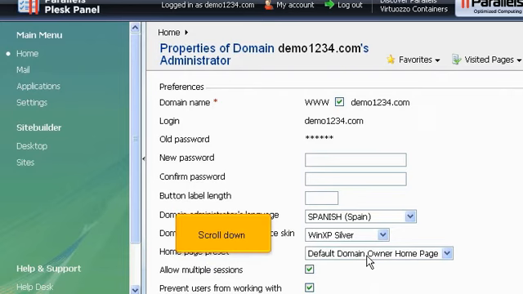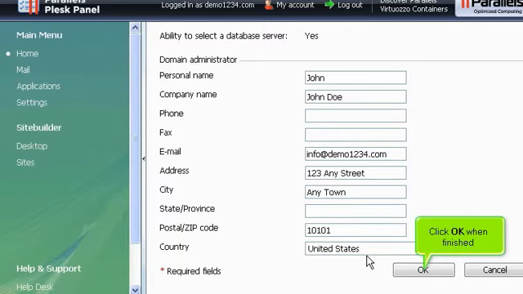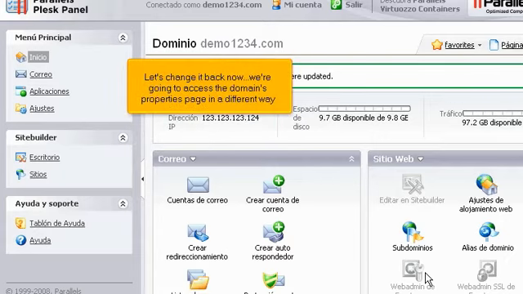Scroll down. Click OK when finished. Success! The Plesk control panel language and skin have been updated now. Let's change it back now.